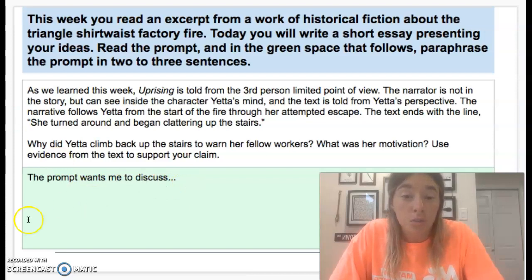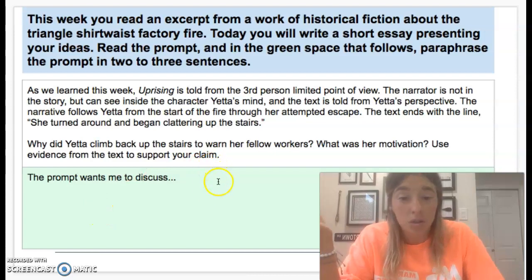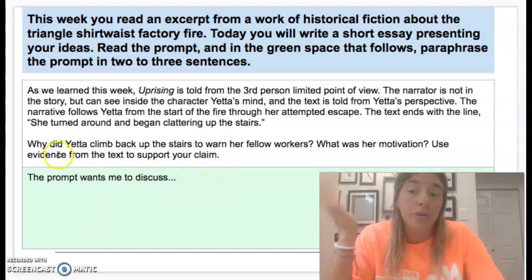So here is where you're going to write a breaking down of the prompt. What does the prompt want you to do? What question does it want you to answer specifically? You're going to break it down.